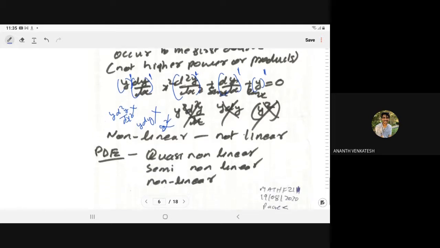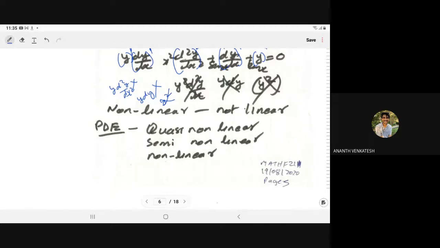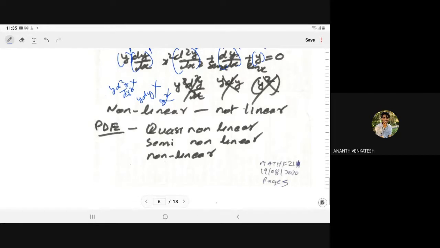Similarly, we have the classification of the PDE as quasi non-linear, semi non-linear and non-linear, but it is not in your syllabus, so I am not discussing it in detail. When you study the course on partial differential equations, you can find this. I am not going into that part, but just for your information, PDEs can be classified as quasi non-linear, semi non-linear and non-linear.